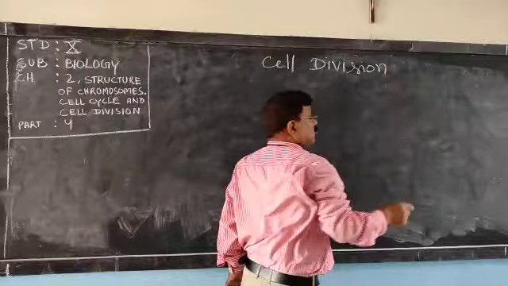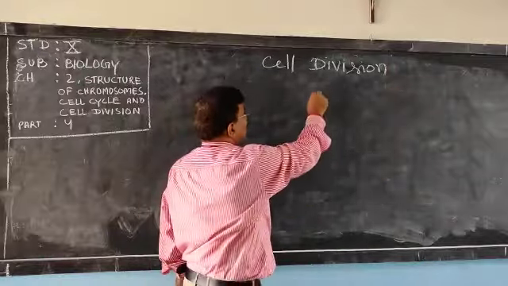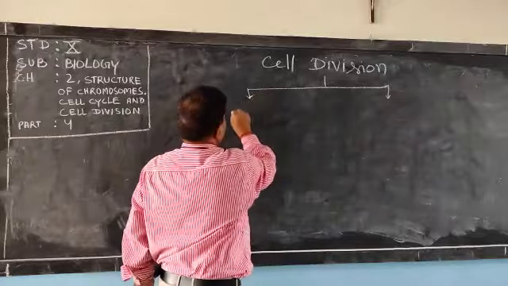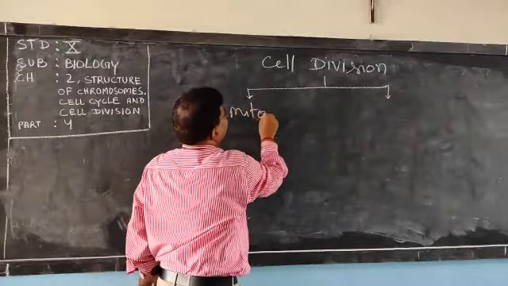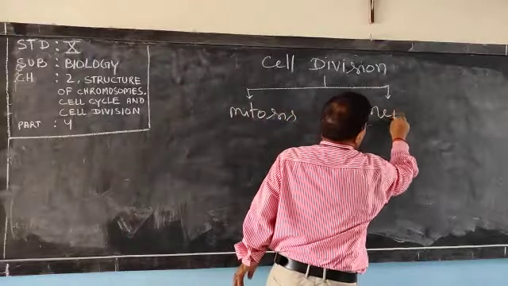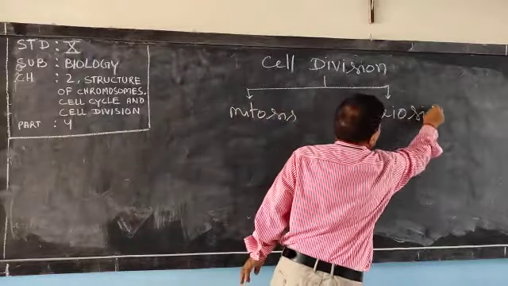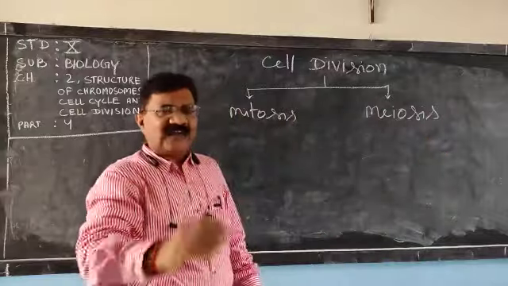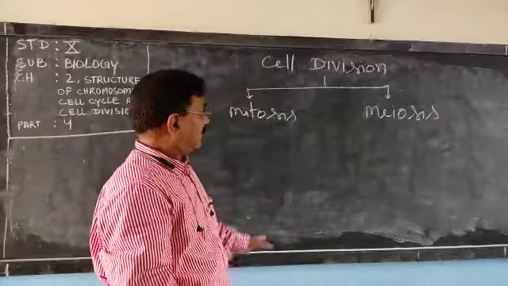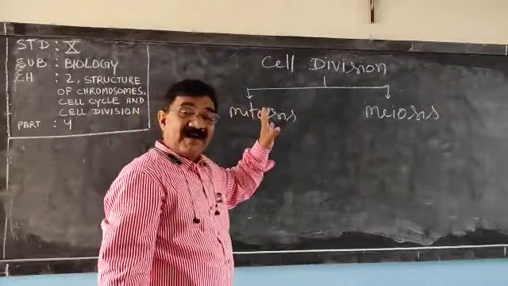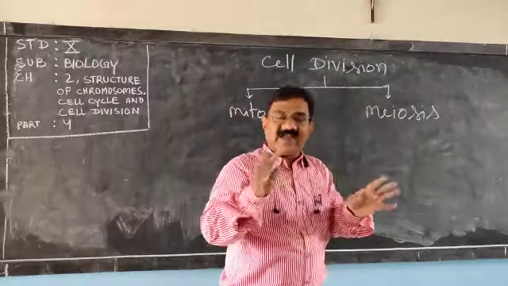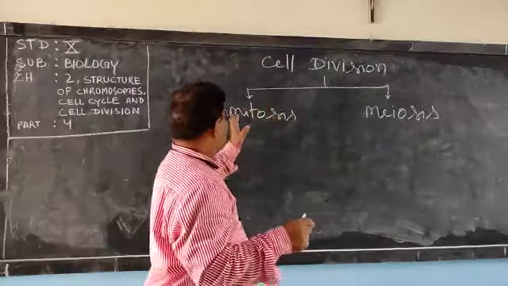Now there are two types of cell division. One is mitosis, and the other is meiosis. Try to understand, there are two types of cell division, mitosis and meiosis. Now, where the mitosis takes place and where the meiosis takes place, that is very important.